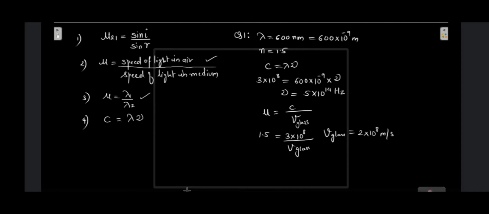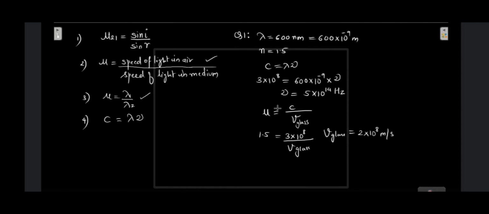And finally we need to find out the wavelength of light in the medium, in the glass. So we can use the formula again, that is mu is equal to lambda upon lambda dash, because lambda, that is wavelength in air, is known to us, mu is known to us again.